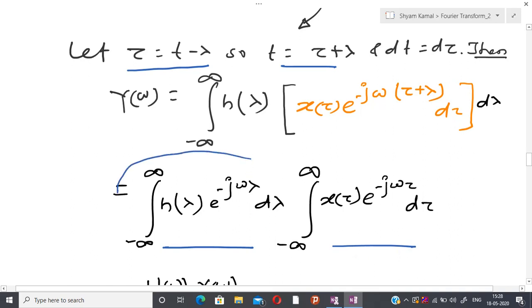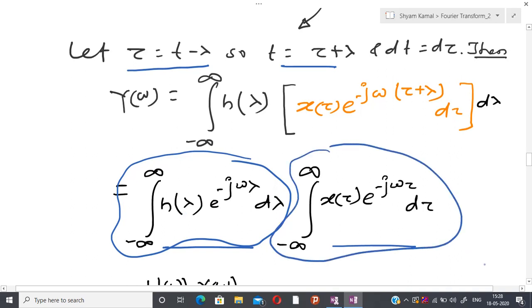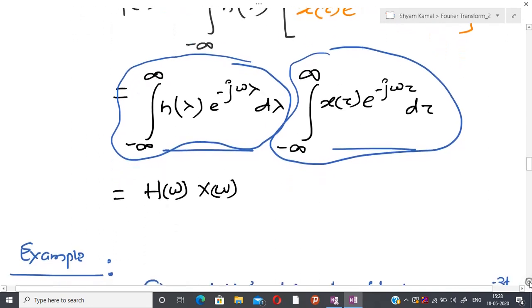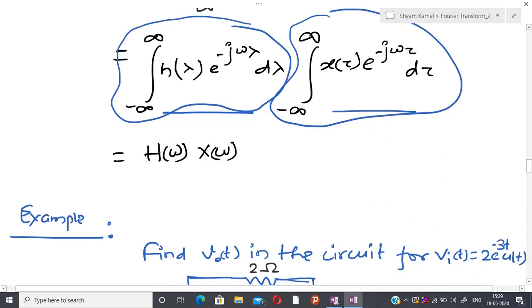This is the Fourier transform of h(t), and this is the Fourier transform of x(t). The same things I have written here. So once you have understood this, the output is H(omega) X(omega).